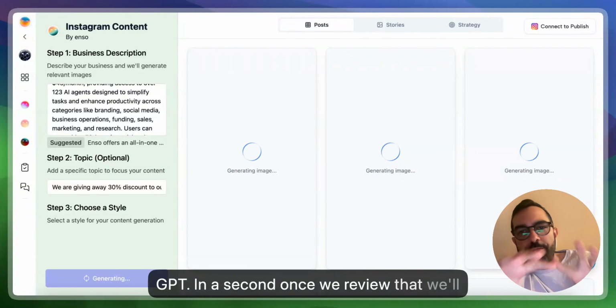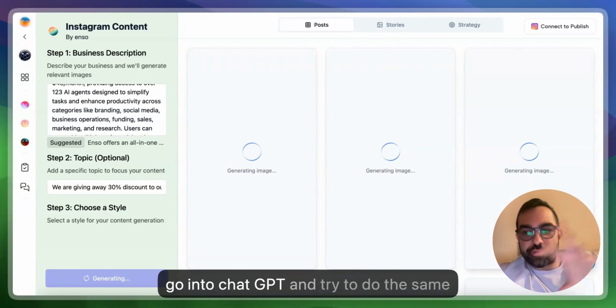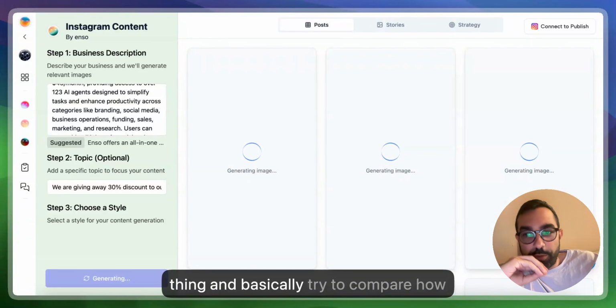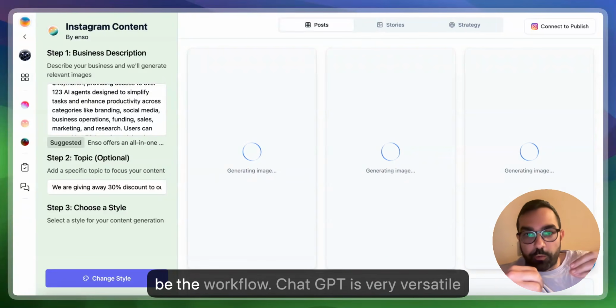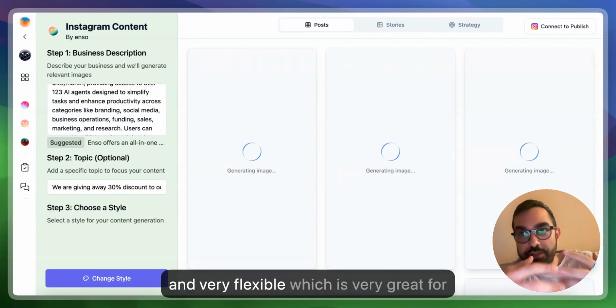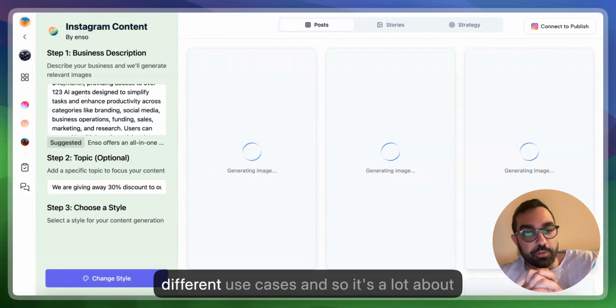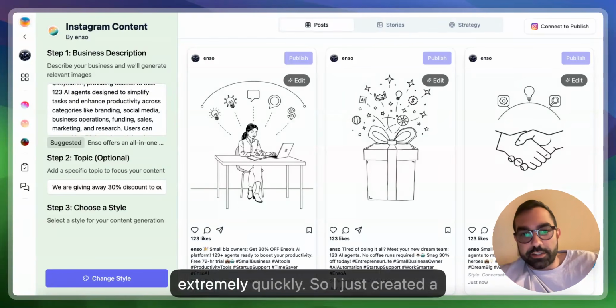And that's basically the main difference between Enso and ChatGPT. In a second, once we review that, we'll go into ChatGPT and try to do the same thing and basically try to compare how much time it would take us and what would be the workflow. ChatGPT is very versatile and very flexible, which is very great for different use cases. And so it's a lot about saving time and getting things done extremely quickly.